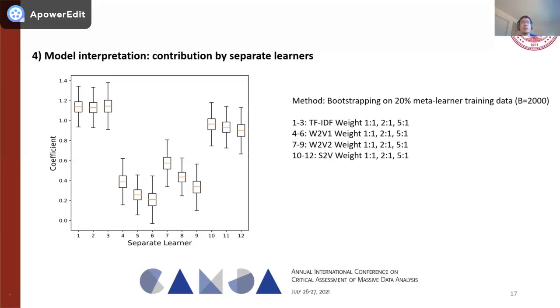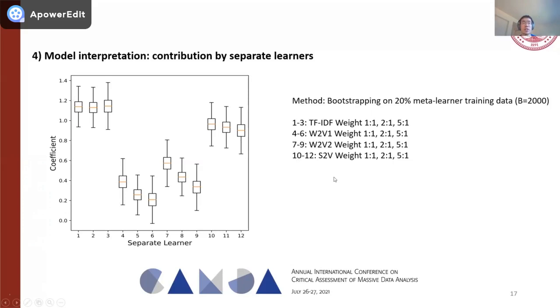And here we could see that, generally speaking, the TF-IDF models and the Sent2Vec models are contributing more. And this has also been shown in our previous results that the TF-IDF and the Sent2Vec Word2Vec models are generally performing better on the validation data, on the 20% validation data.